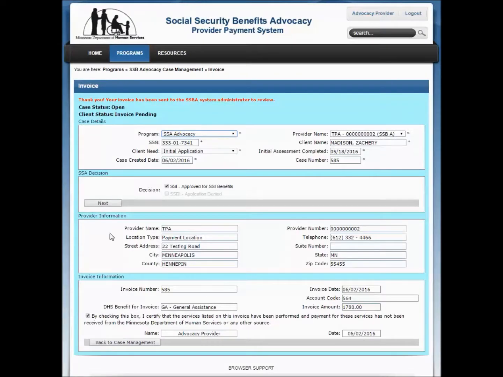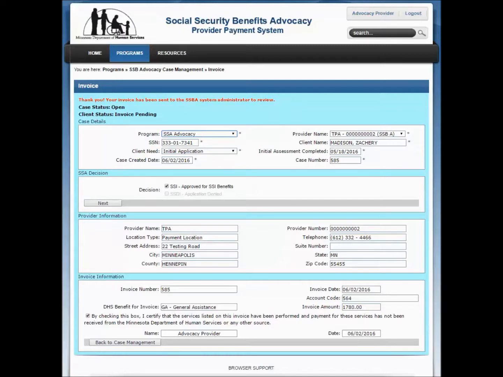The SSBA System Administrator will receive immediate notification of your submitted pending invoice and will review and either approve, deny, or pend your invoice for more information. The system will send you an email notification of our decision. Do not close your client's case after you submit an invoice. If you close the case before we approve your invoice, you will not be paid. The system automatically closes cases after it pays an invoice.